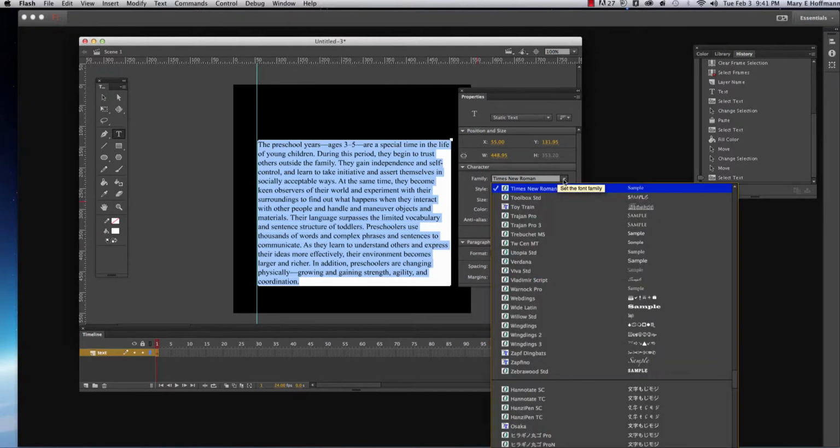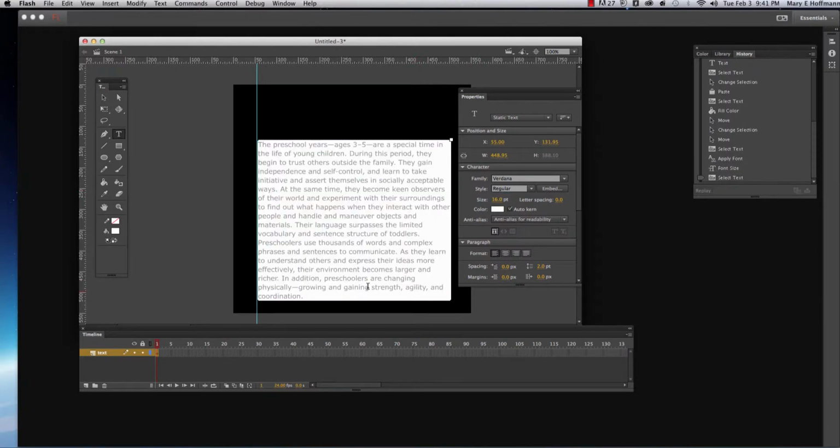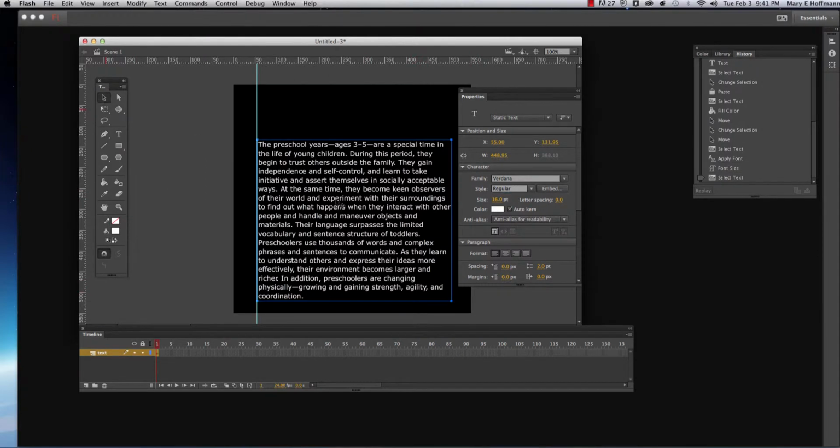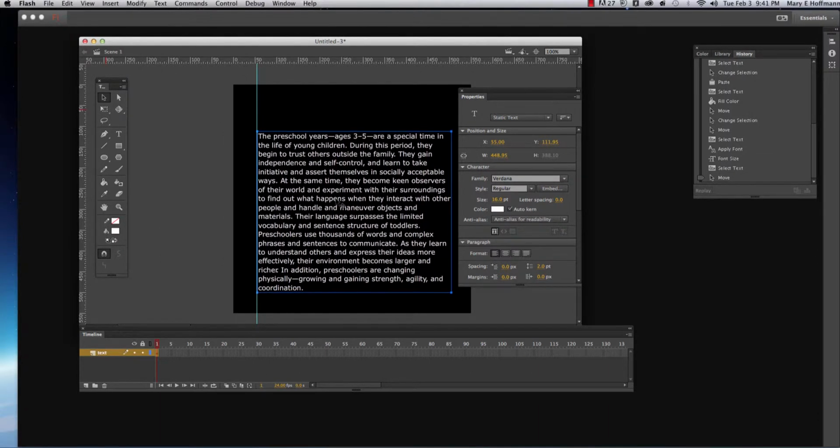If I open up here, I have a lot of fonts in my computer. I'm just going to choose Verdana, because Verdana is a pretty easy font to read. I'm going to change this to 16 because you notice that Verdana is a larger font. Let me just change this to 16 and see how it looks. I'm going to pull this up. Verdana is a good font to use online.